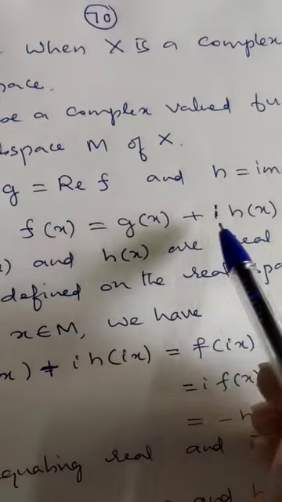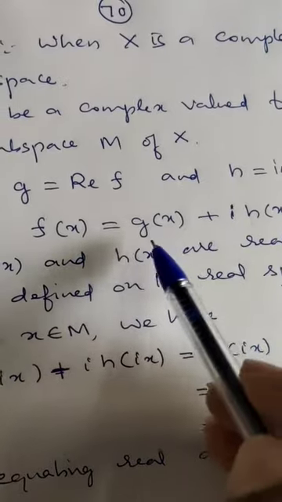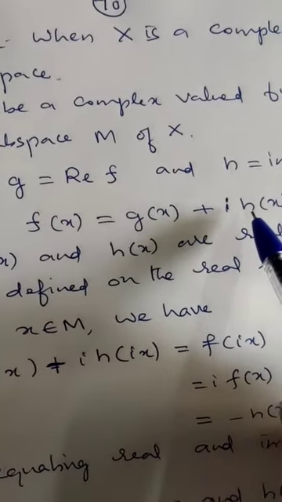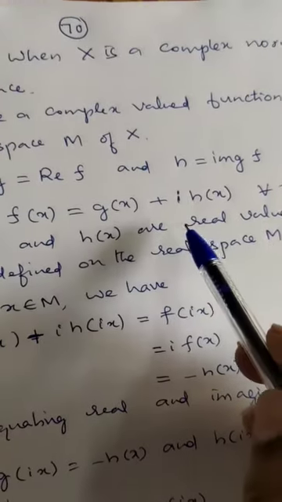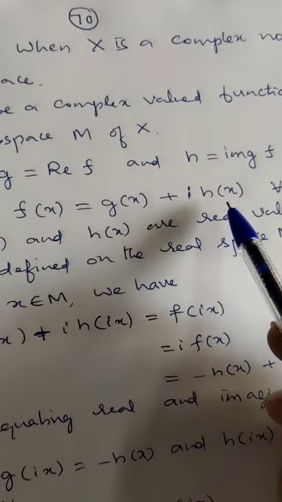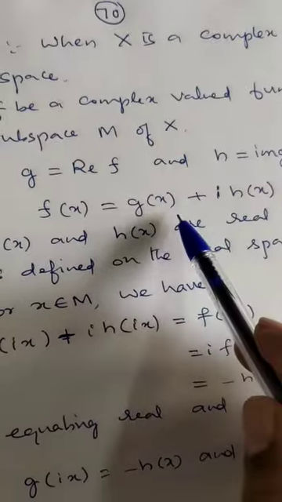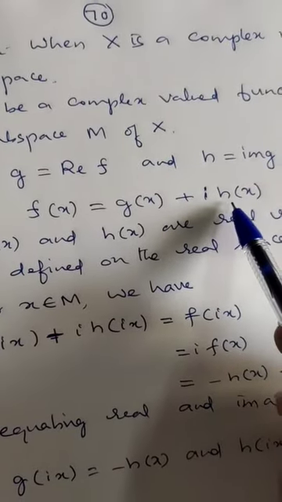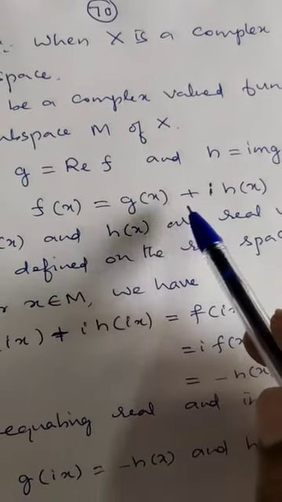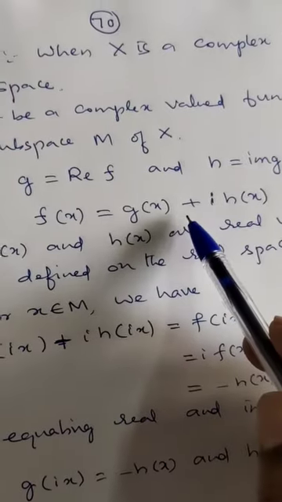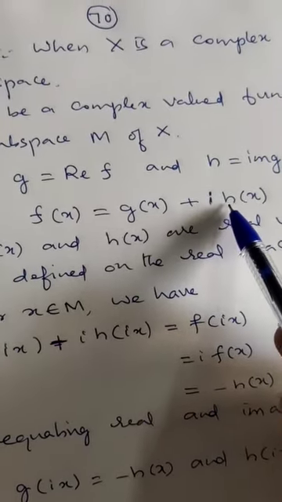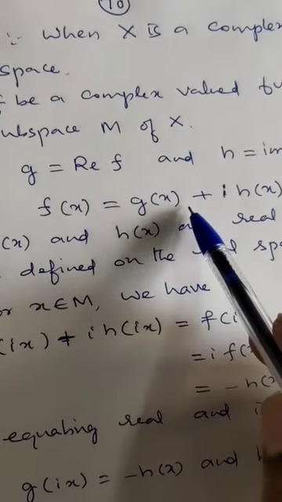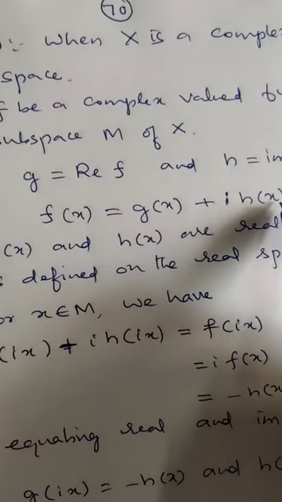Now what are g and h? g and h are real valued functions defined on the real space M. If g and h are real valued functions defined on the real space M, then g and h can be extended by the previous case. So g can be extended to norm preserving real valued functions defined on M naught. g can be extended to g naught and h can be extended to h naught.